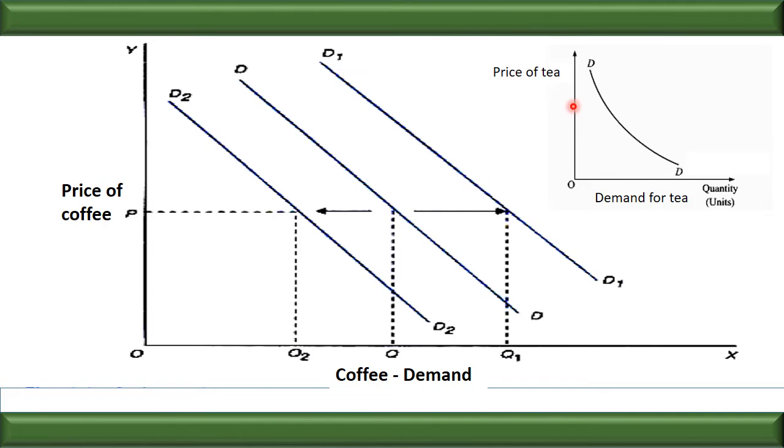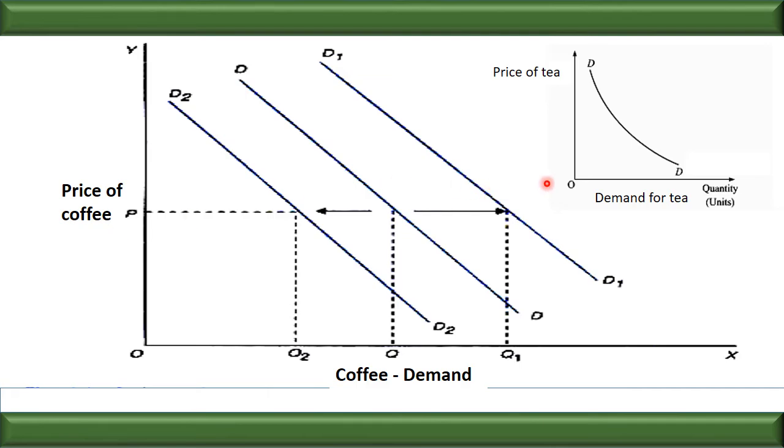So when the price of tea increases, what will happen? The demand for tea will decrease. And we know that the consumer has to do something. If they are unable to purchase tea, they will find a substitute that they can consume. And see here, the price of the coffee is the same. There is no change in the price.